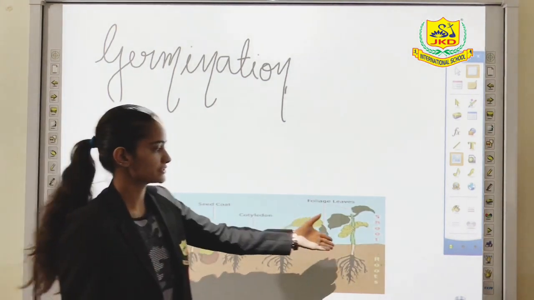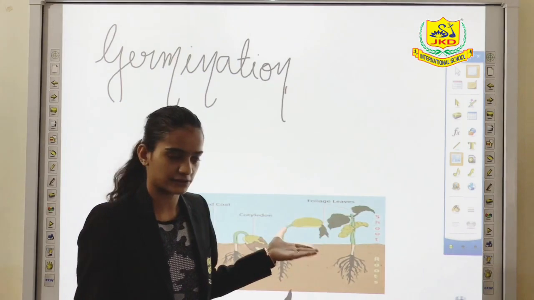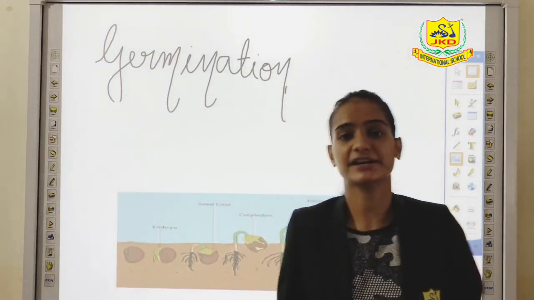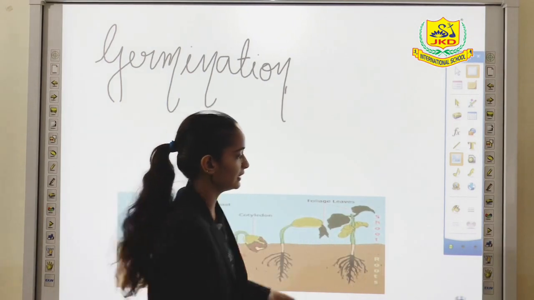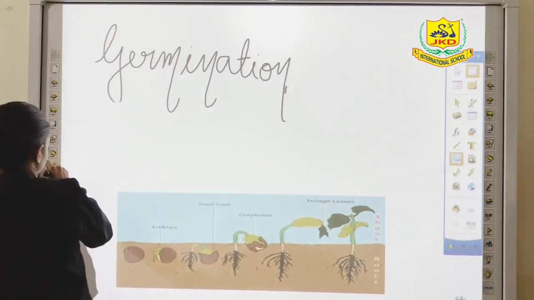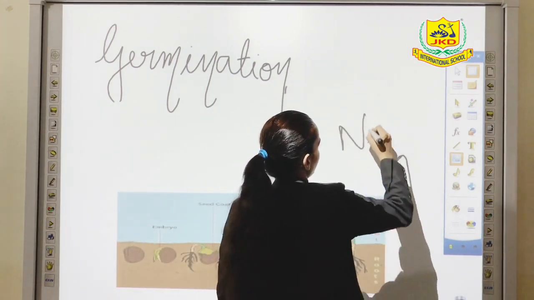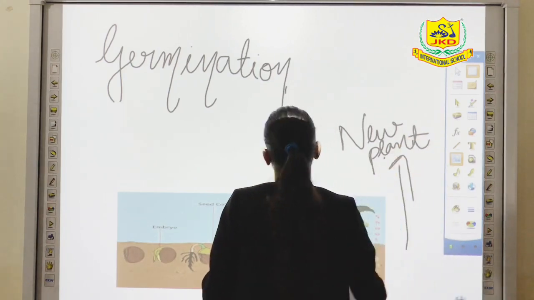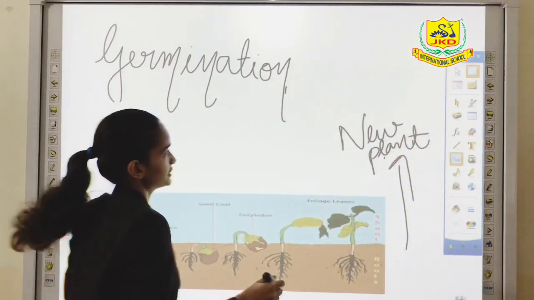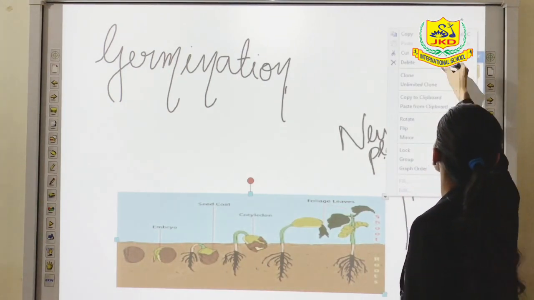So now shoots are mature enough and leaves are also mature enough. So the process of photosynthesis will take place, and then this new plantlet will grow as usual into a new big plant. So this was all about germination. Moving toward next, that is dispersal.